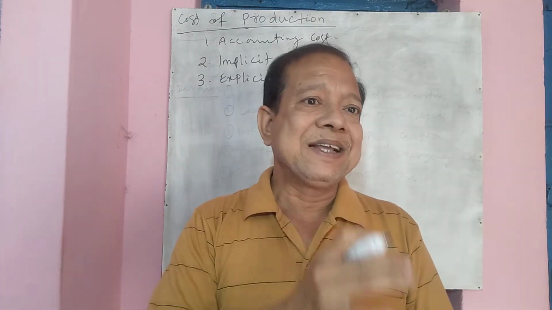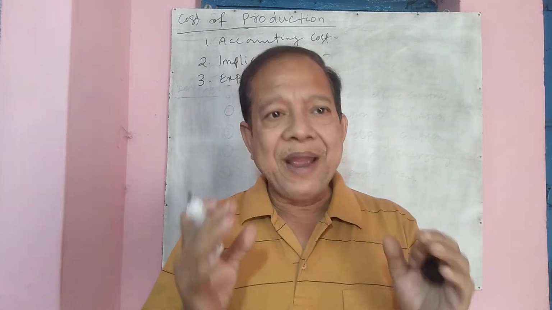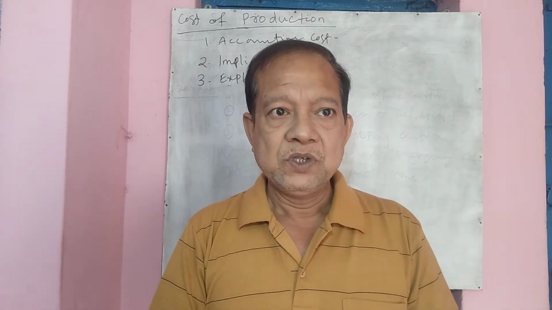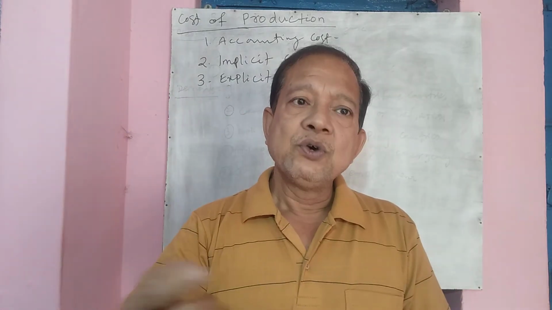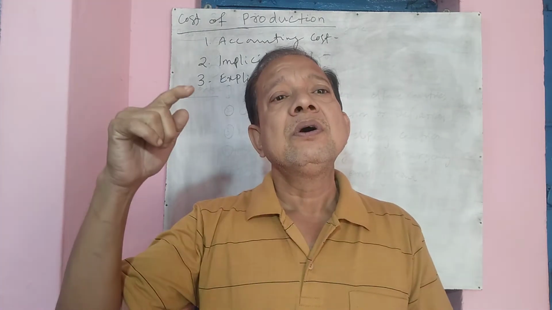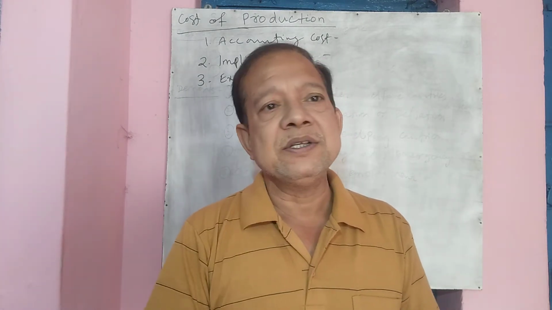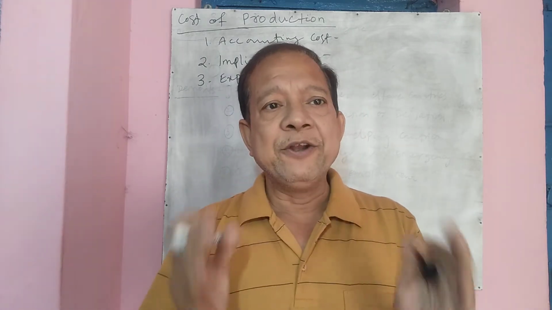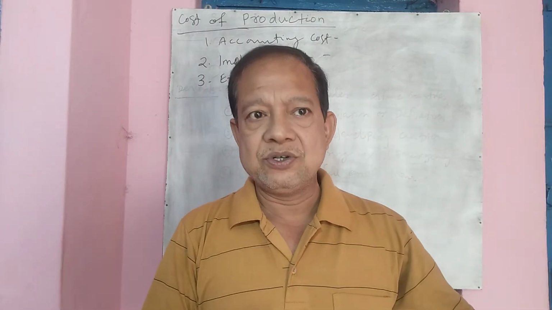Now let's take the example of some factors which are owned by the entrepreneur himself. It is the cost which the entrepreneur spends or incurs in the process of production, but is not given the price of the cost. Let's take the example of an entrepreneur who has his own land.